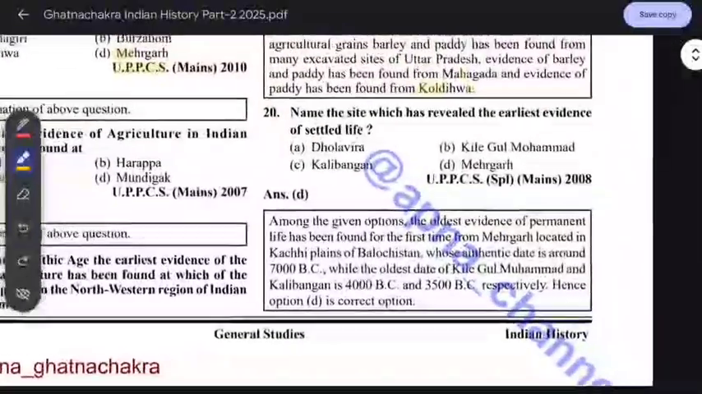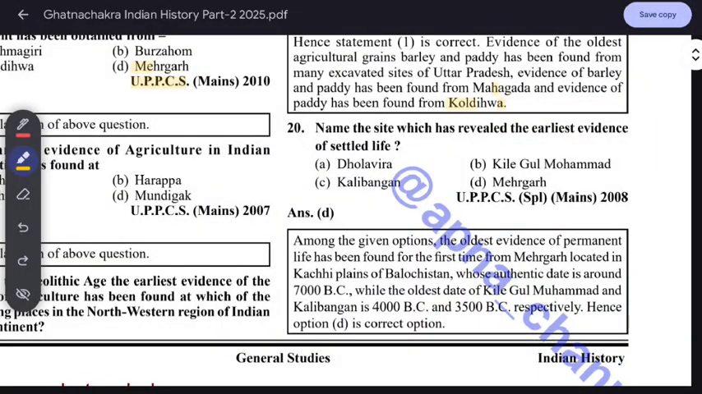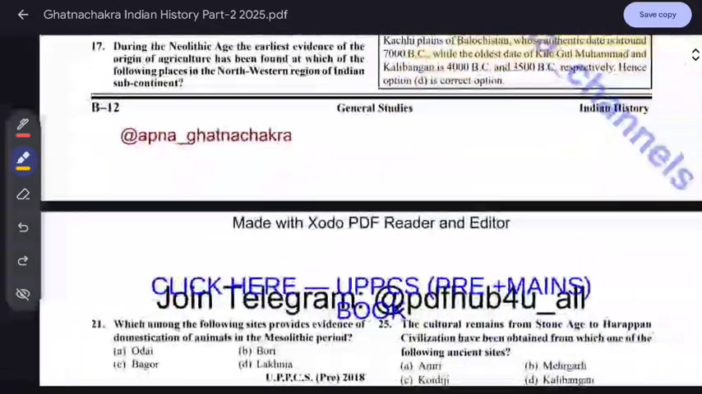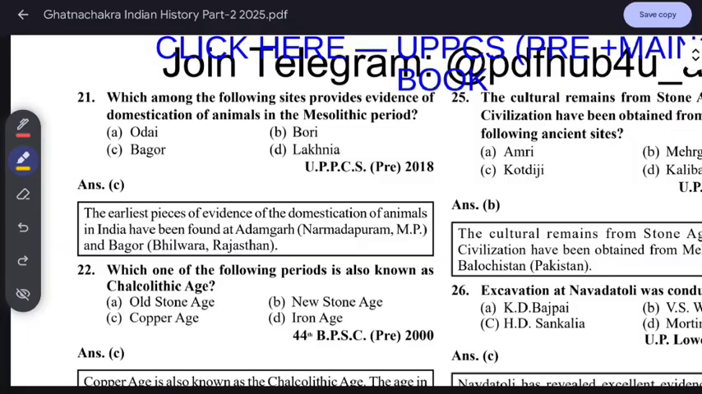Name the site which has revealed the earliest evidence of settled life: Mehergarh. Same questions. Permanent life was found for the first time at Mehergarh, located in the Kachhi Plains of Balochistan, in 7000 BC. Next, Kili Gul Muhammad and Kalibangan in 4000 BC and third respectively. Which among the following sites provides evidence of the domestication of animals in the Mesolithic period? Bagor.